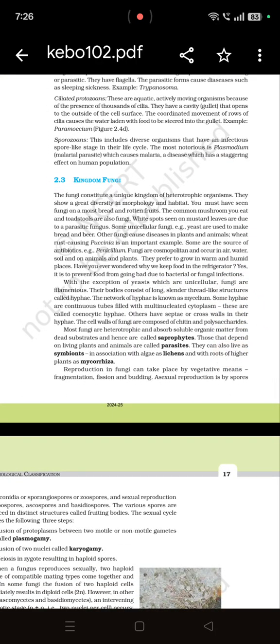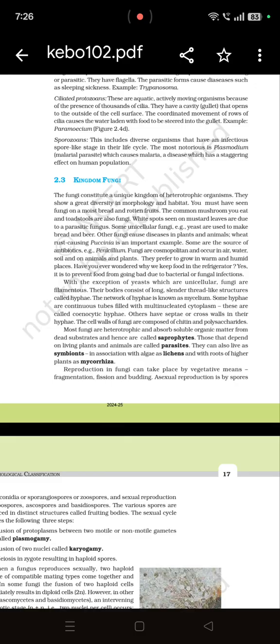Fungi is always heterotrophic. It can be saprophytic, it can be parasitic. Penicillium, Aspergillus, Mucor, Rhizopus, these all are parasitic. And one symbiotic fungi forms lichens. When there is an association between algae and fungi, they form a symbiotic relationship.